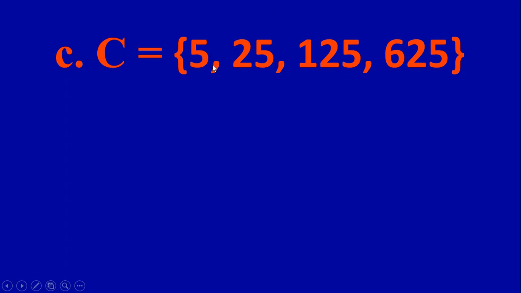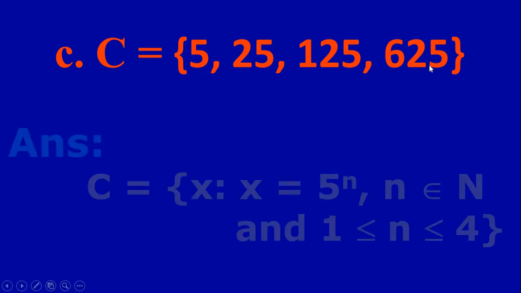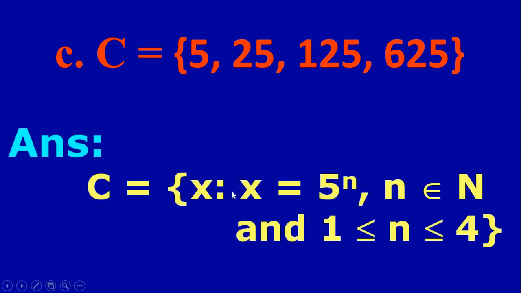Next one, C equal to 5, 25, 125, 625. Now here also it is 5 to the power 1 is 5, 5 square is 25, 5 cube is 125, 5 to the power 4 is 625. So we can write set of all x such that x equal to 5 to the power n and n belongs to N and n should be greater than or equal to 1 and less than or equal to 4. Only 4 powers, 5 to the power 1, 5 power 2, 5 power 3 and 5 power 4.